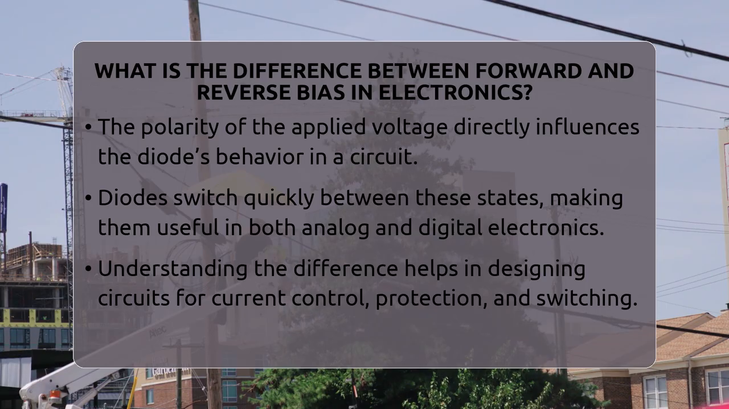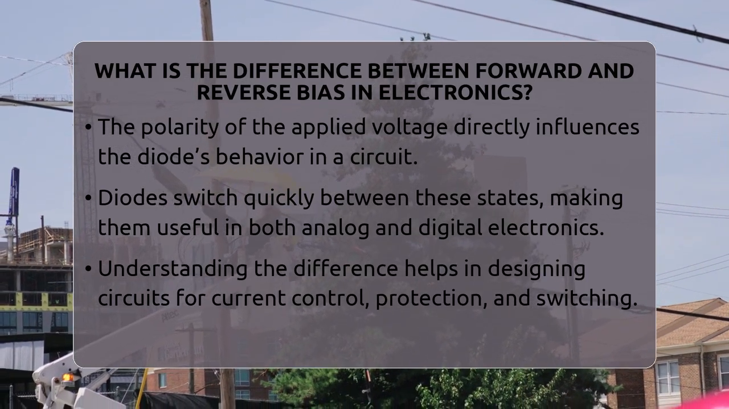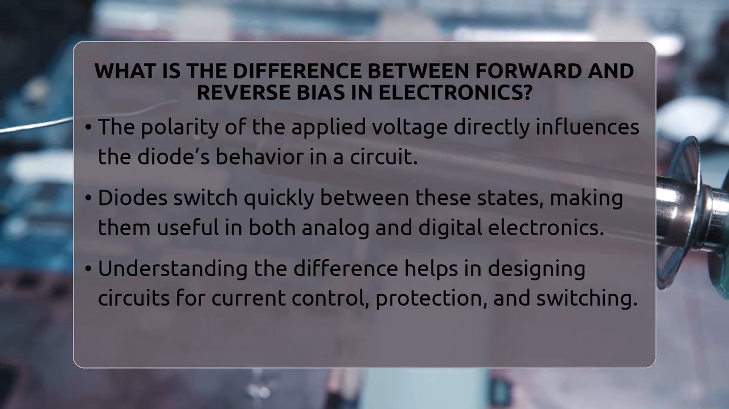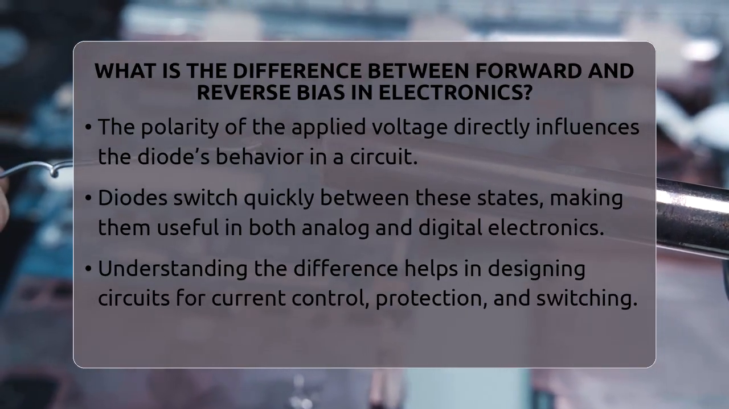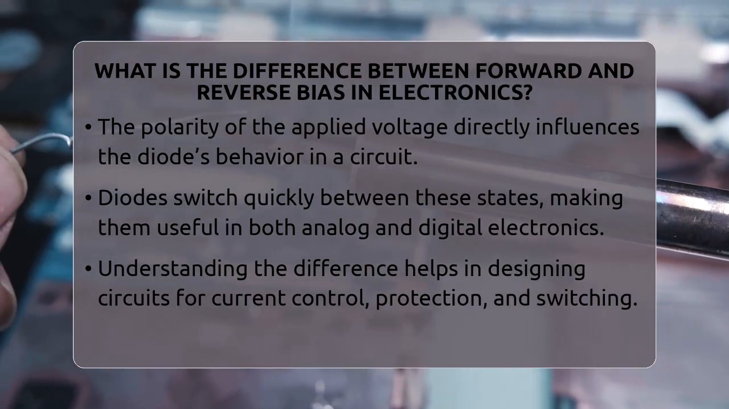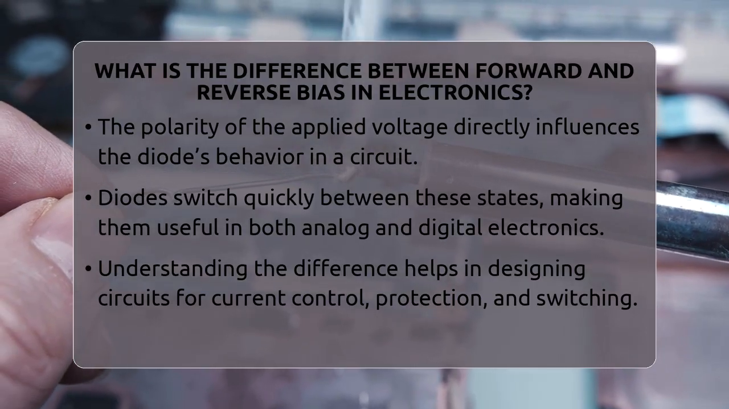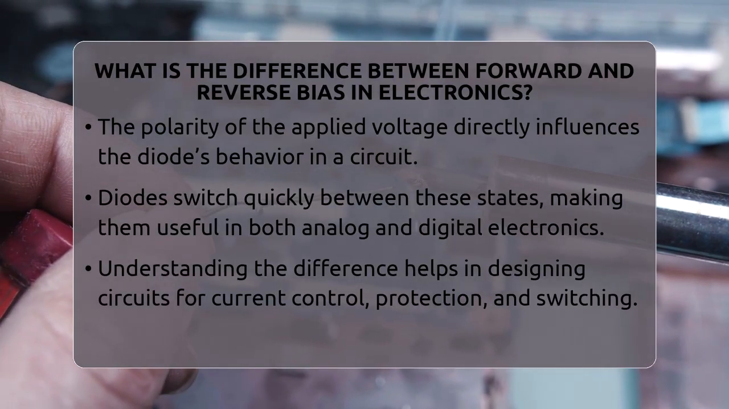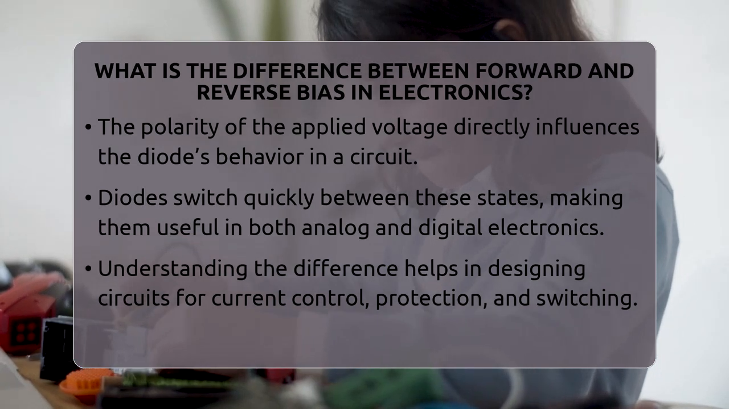In practical applications, forward bias diodes are used in rectification, LED lighting, and voltage clamping. Reverse bias diodes, especially Zener diodes, are used for voltage regulation and circuit protection. The ability of diodes to switch between these states quickly and efficiently makes them essential in both analog and digital electronics, controlling current flow, protecting circuits, and enabling switching functions.